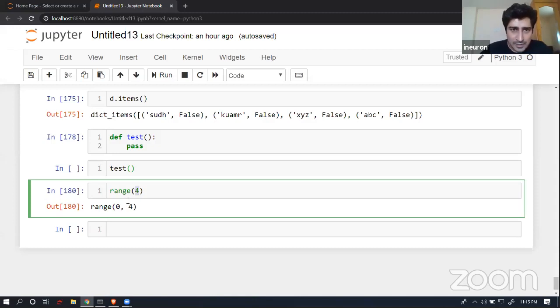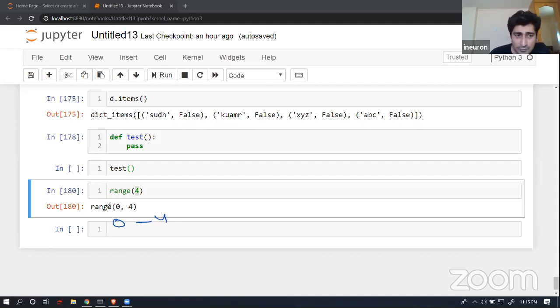So in case of this 4, which I have written over here, it is trying to consider that, okay, fine, I'm looking for a data set from 1 to 4 with the step size equal to 1. And for sure, it is going to give me data. If I enclose these things within a list, or iterate over it, it will give me data.